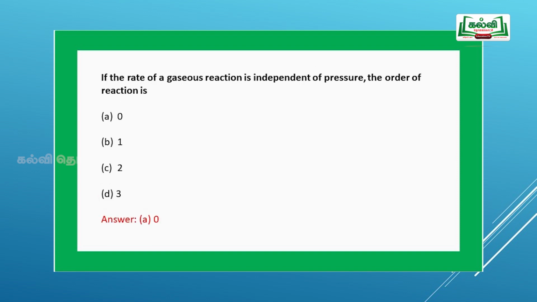Next question, the rate of a gaseous reaction is independent of pressure. The order of the reaction is, in a gaseous reaction, the rate is directly proportional to the pressure of the reactant, hence it is independent, so it is a zero order reaction. The rate is equal to K, so it is a zero order reaction. Option A is the correct answer.